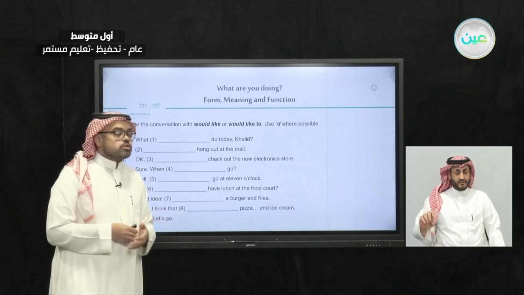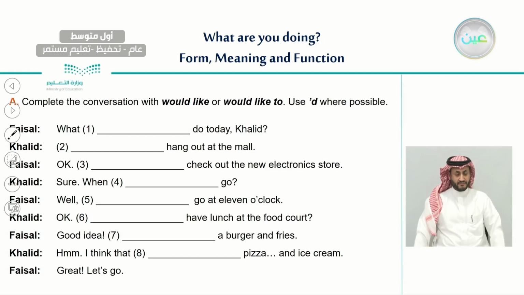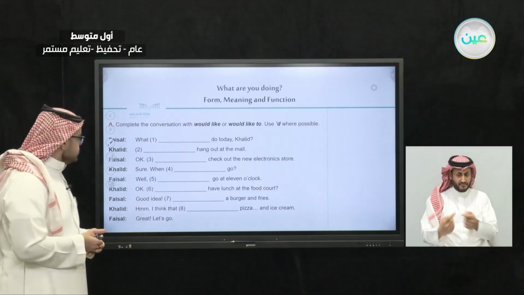We have a very interesting exercise here. We're going to complete the conversation between Faisal and Khalid with would like to, and we can use the contraction, apostrophe and D, where possible. Let's start with the first one.